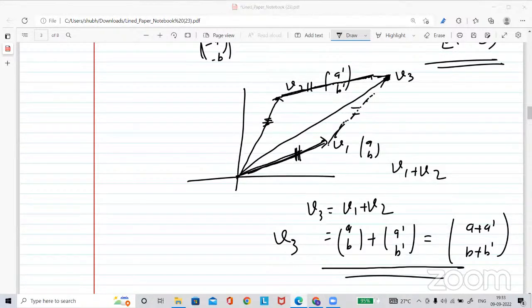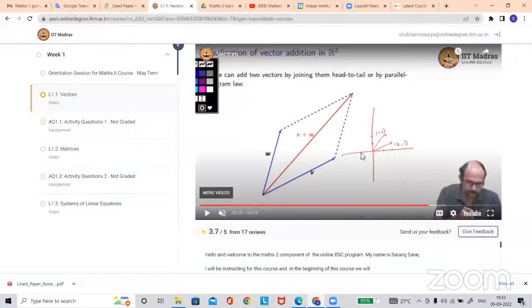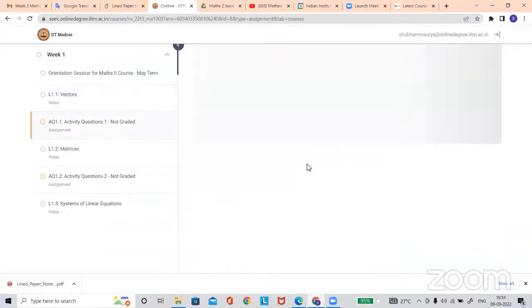Given V3 and V4, how can we know which one will represent the addition? Can I answer this? Sir, are you talking about question number 8 in 1.1? Yeah, I think the same question.